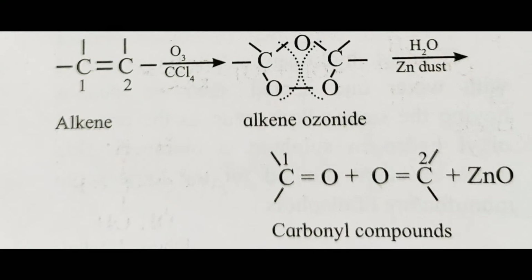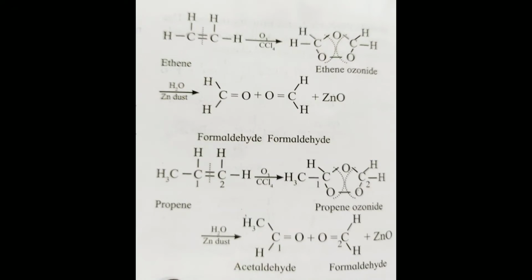This overall process, formation of ozonide by reaction of ozone with alkene in the first step, and then decomposing it to the carbonyl compound by reduction in the second step, is called ozonolysis.